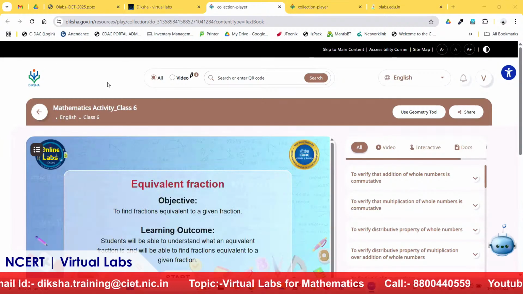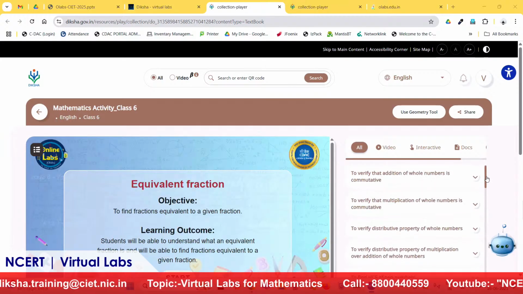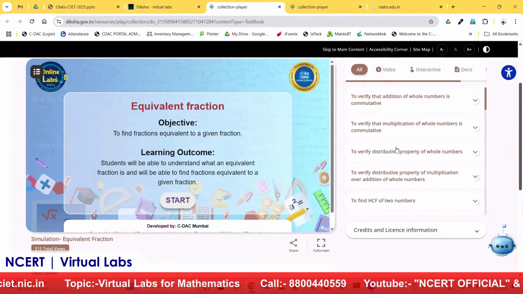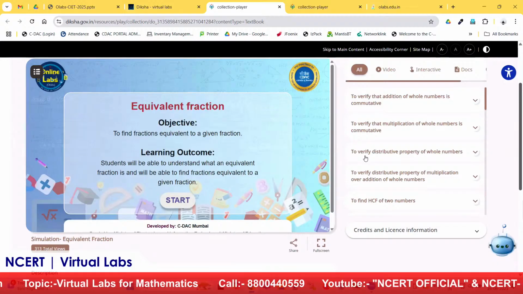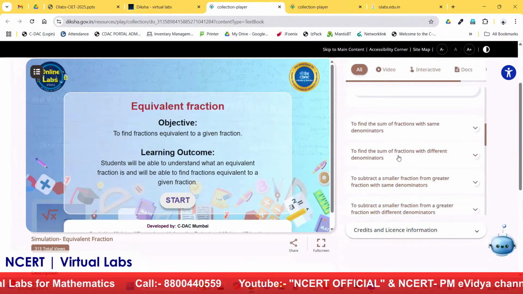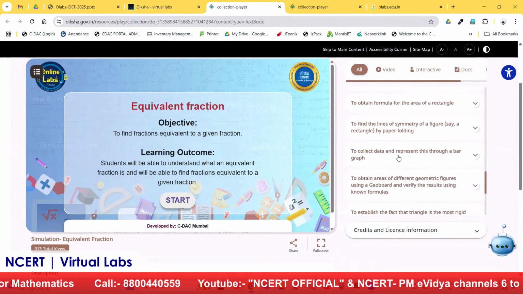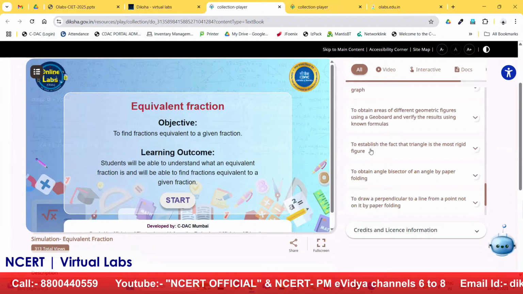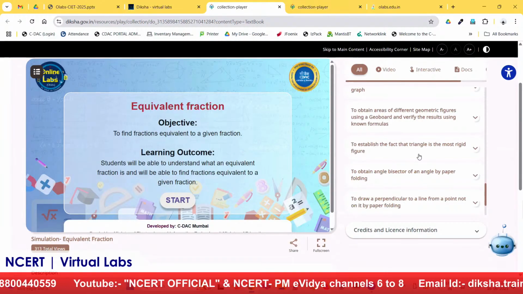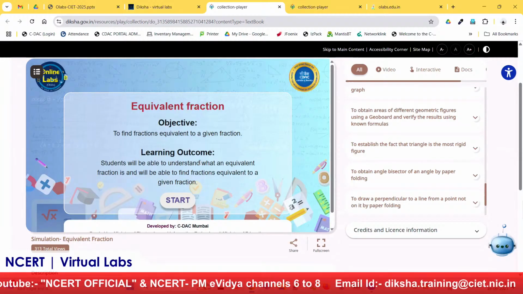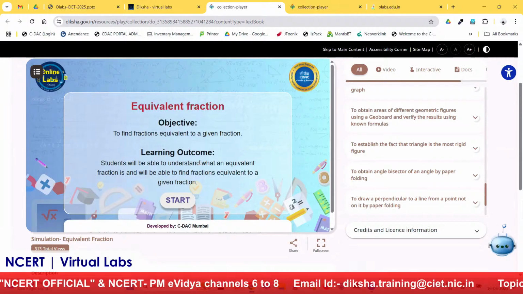Now you see, we come to this part. Here again, it is very beautifully mentioned which are the labs recommended by NCERT or CIET. In the NCERT curriculum, you can see the many labs which are available, and against each lab, this activity has been developed. As I was telling you, most of the labs are in the phase of uploading on this Diksha platform. Many labs are there on Diksha, and all are in the process of uploading.